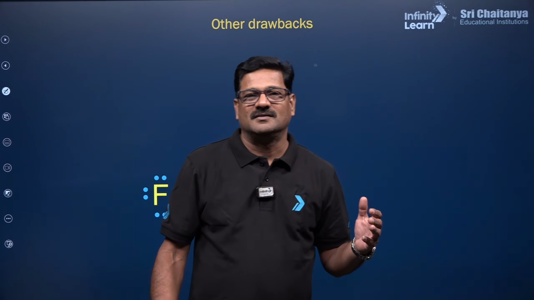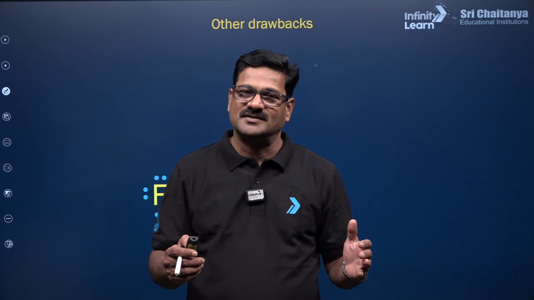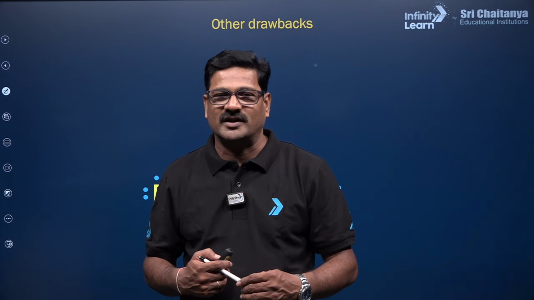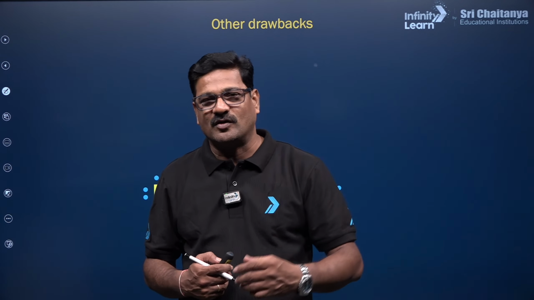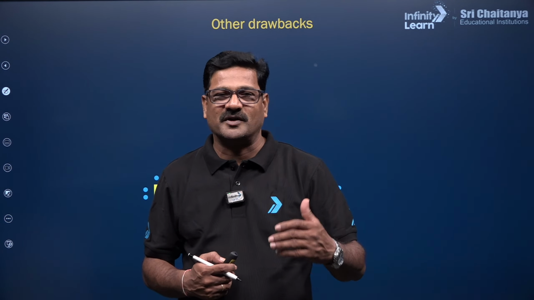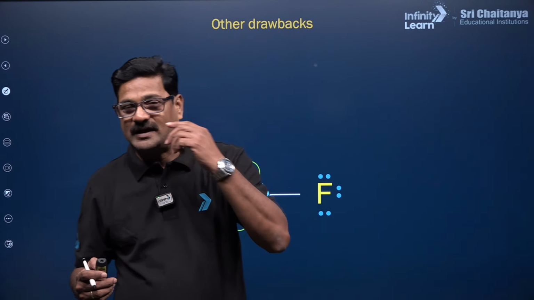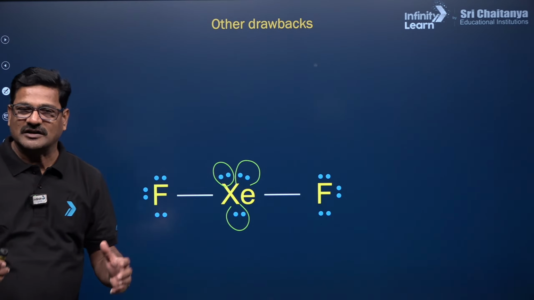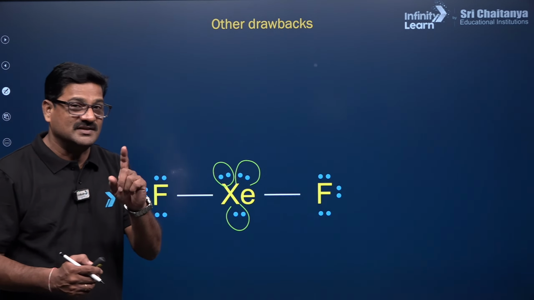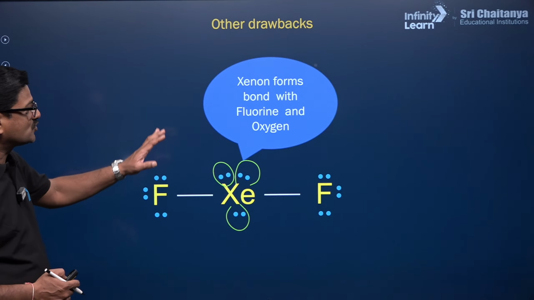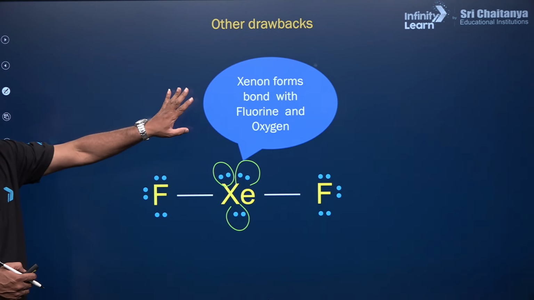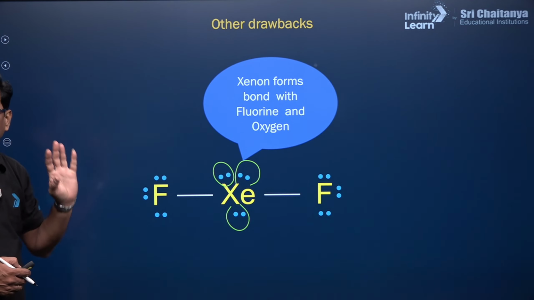They have completely filled shells, so they never participate in bonding. Helium has a duplet configuration; neon, argon, krypton and xenon have an octet configuration. It is difficult for them to participate in any chemical reaction. Never. But xenon, in extreme conditions, participates in bonding, only with oxygen and fluorine.